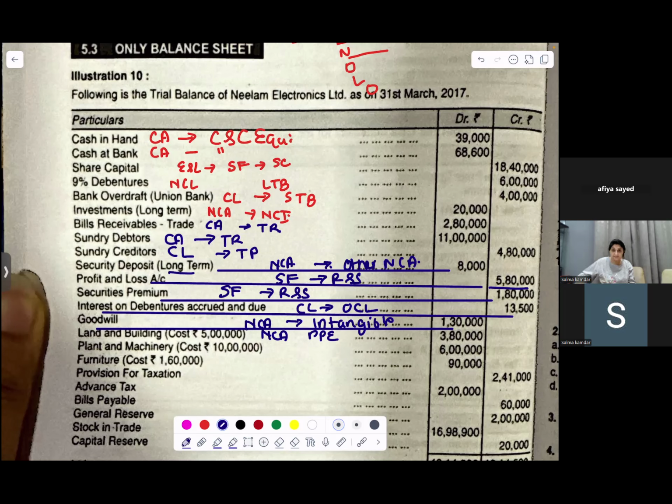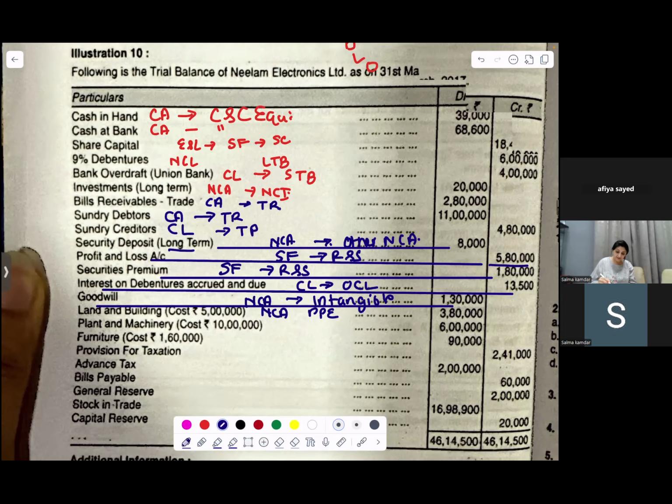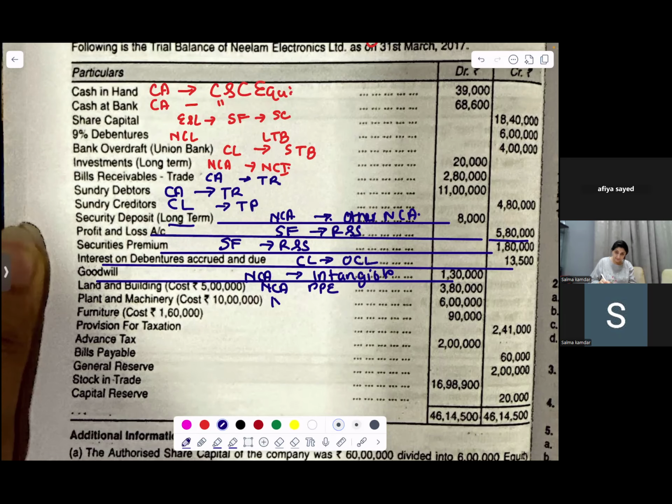Plant and machinery: NCA, PPE. Furniture: NCA, PPE. Provision for tax. This will be current liability, short-term provisions.